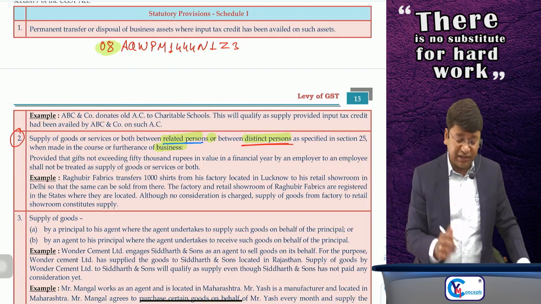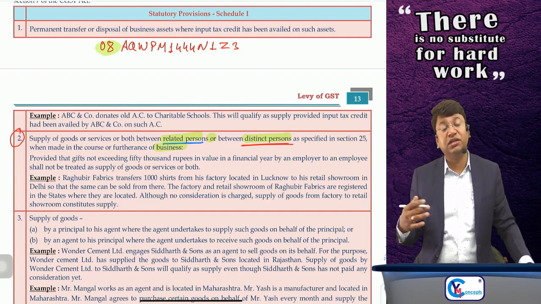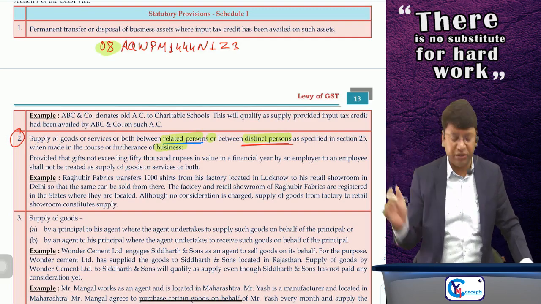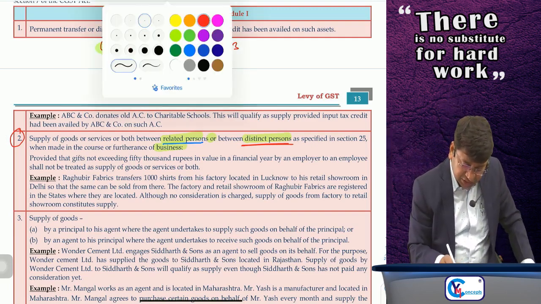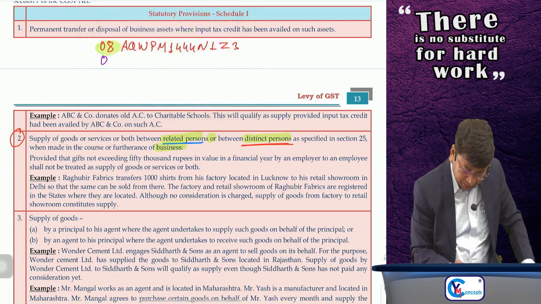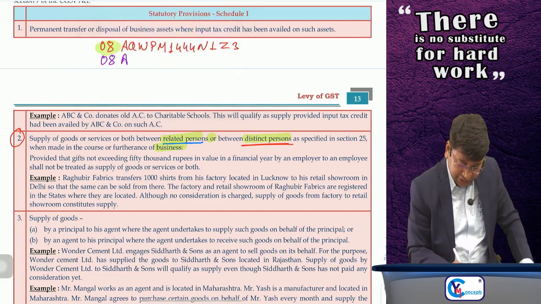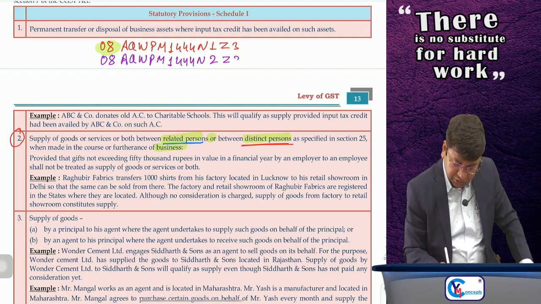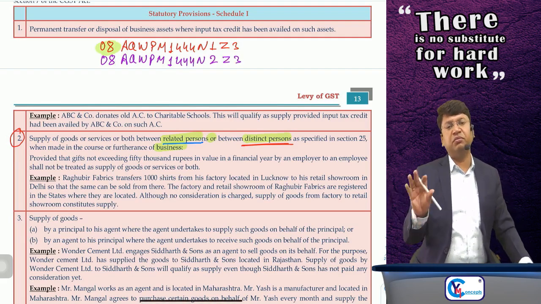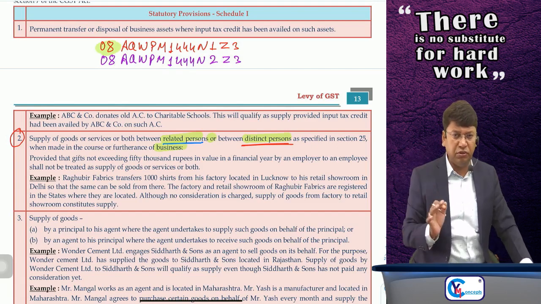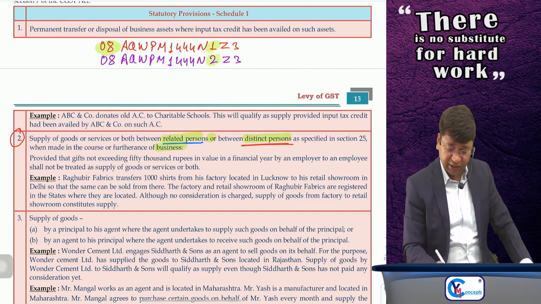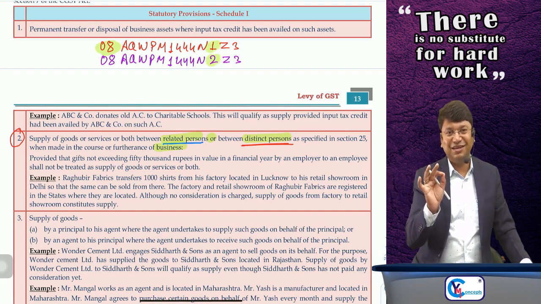So in that case, if I am taking another registration in the same state, suppose for one location I want separate registration, my registration number may be 08 because I am located in Rajasthan only, the same PAN number because ownership is the same. Then it will be 2, Z3, a software-issued number. I am assuming that the same Z3 is issued. These are checksums. Okay, sir. So here it is 1, here it is 2. But the PAN number is the same.